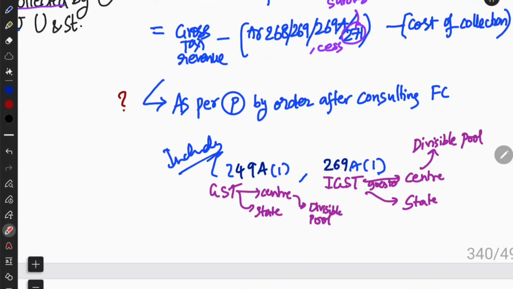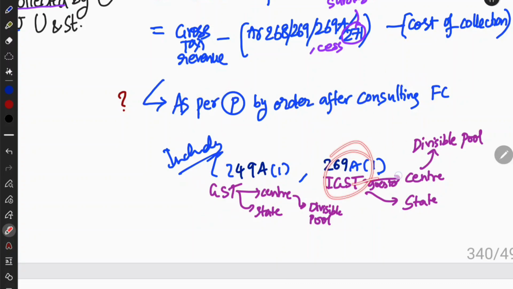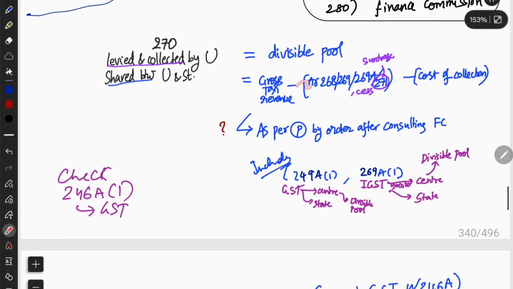IGST, interstate GST, which list is IGST in? IGST is in the central list. GST is in the concurrent list. So, in the union list also, some percentage will go to the center and some percentage will go to the state in IGST also. Whatever goes to the center will go to the divisible pool. Okay, that is what this Article 270 is saying. And the President will pass the order. Okay, I think you are clear.